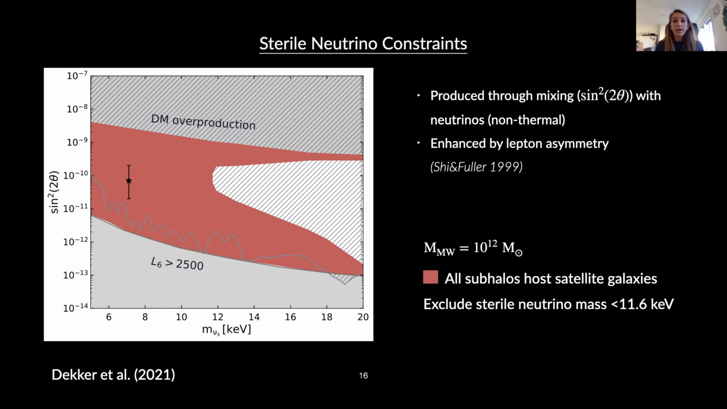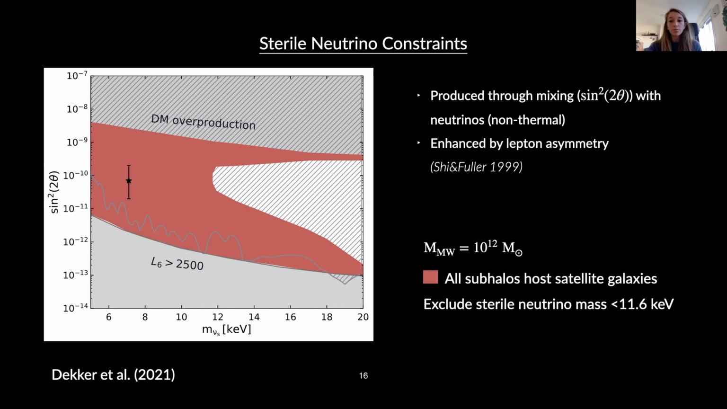Moreover, we studied also the case for sterile neutrinos, which are not produced thermally. They are produced through mixing with standard neutrinos through a mixing angle denoted by sin^2 2θ, as here on the y-axis. And on the x-axis here is the sterile neutrino mass. And this production is enhanced due to a lepton asymmetry value following the Shi-Fuller production mechanism. And yeah, I would be happy to elaborate more on this after this talk, but the main point of this plot is that the parameter space for sterile neutrino is already quite constrained.